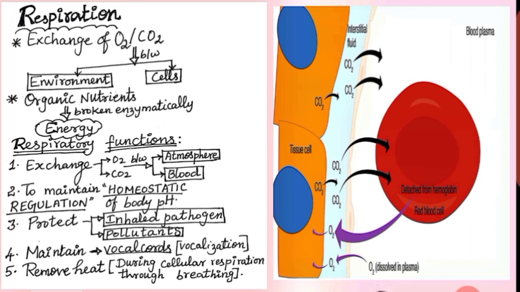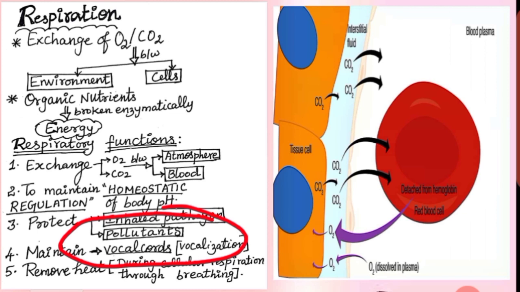Homeostatic regulation means keeping our body at optimum temperature. We call it homeostasis, right? To maintain homeostatic regulation of body acid base balance, that is pH, and it protects us from inhaled pathogens and pollutants. To maintain the vocal cords for normal communication, that is vocalization.